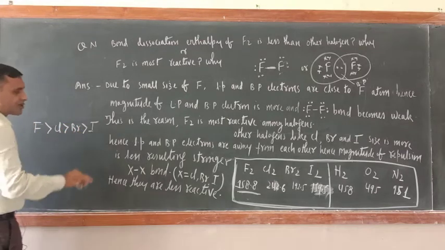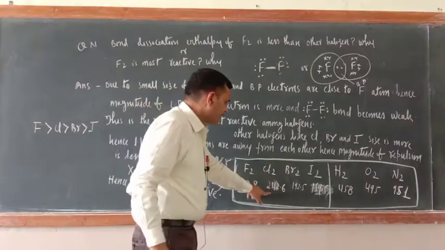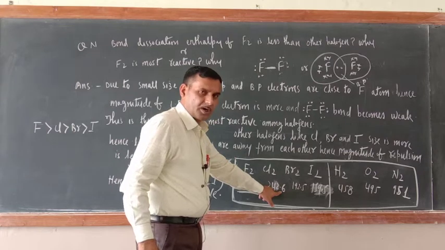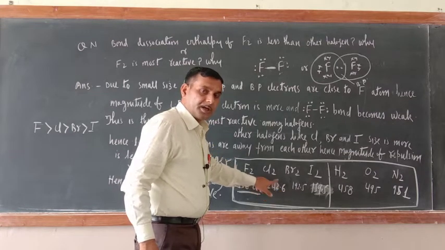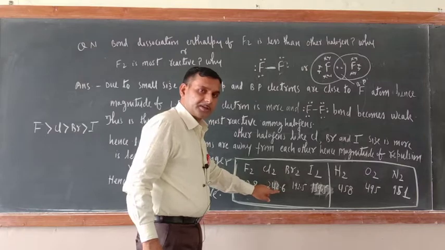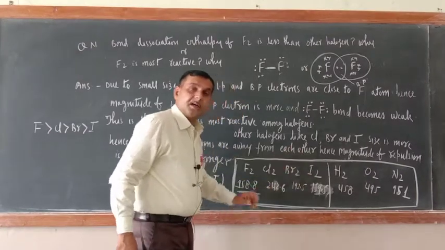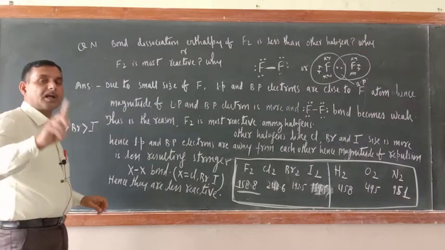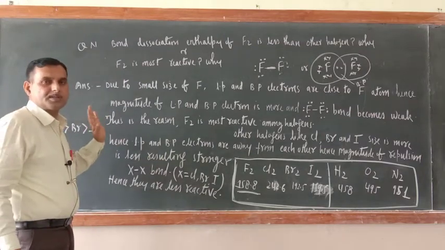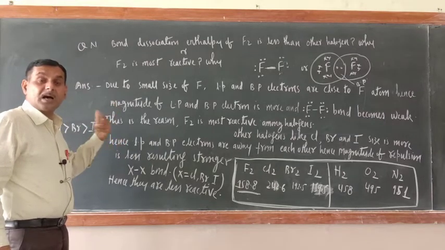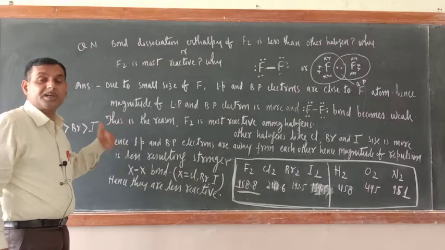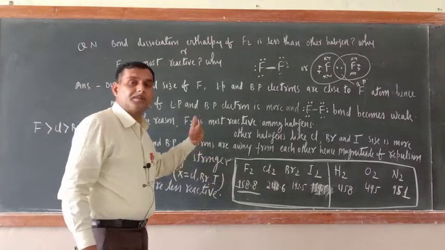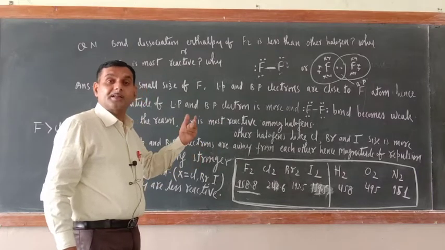Now you may raise a question, sir: Cl2 here has 242.6 kilojoule per mole bond dissociation enthalpy, so it should have been the least reactive, but the least reactive is iodine. Just try to understand, reactivity is not judged only on the basis of bond dissociation enthalpy. Some other things are also responsible, like electron gain enthalpy. Of course, the bond dissociation enthalpy of chlorine is more, but its electron gain enthalpy is also more.